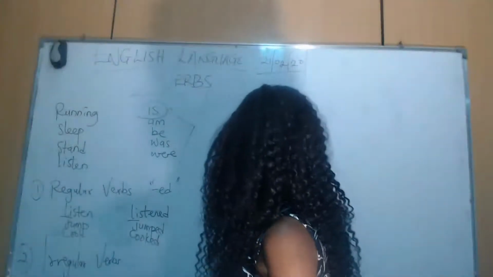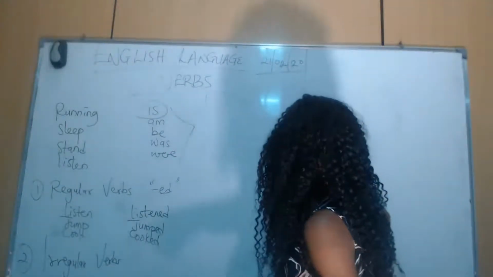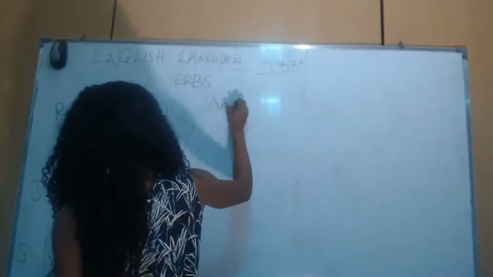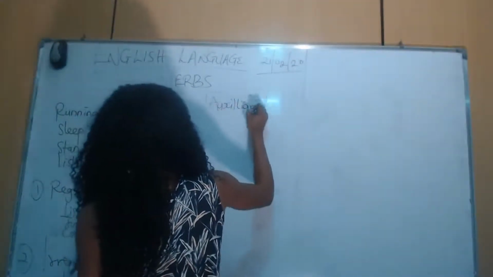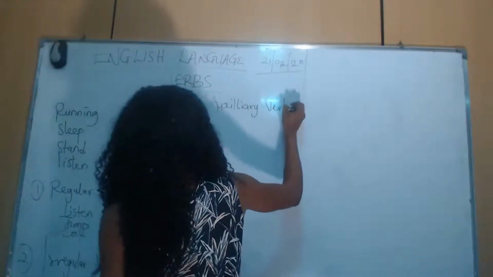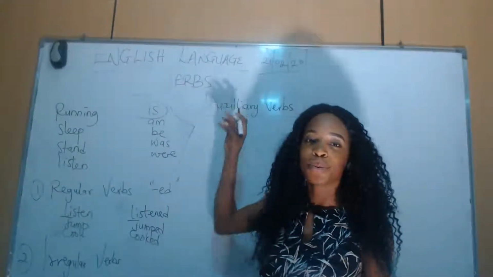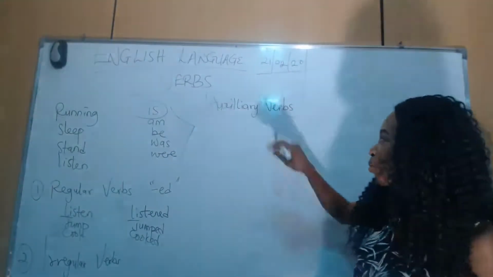Now again, there's what we call the auxiliary verb. Auxiliary means help, helping verbs.